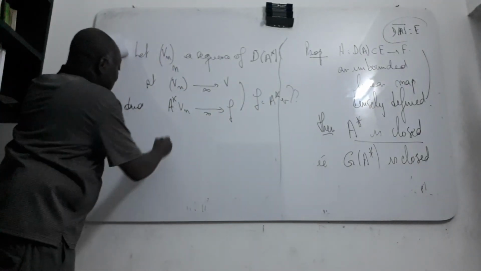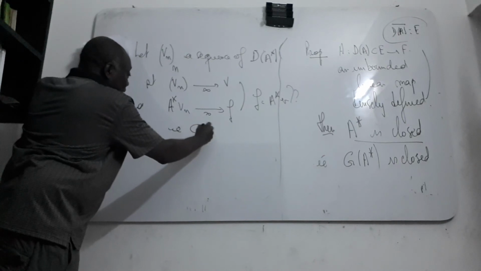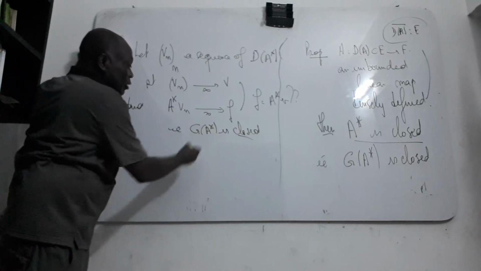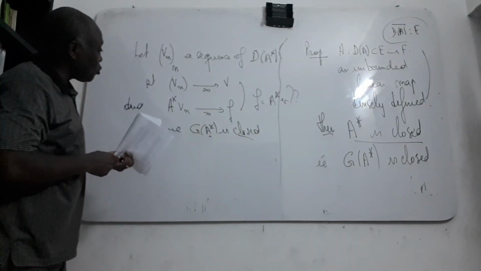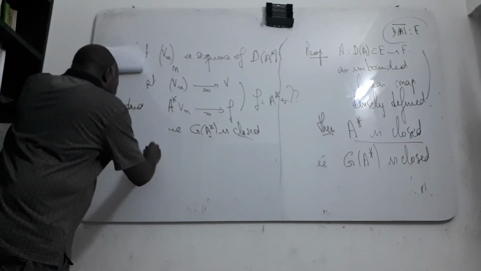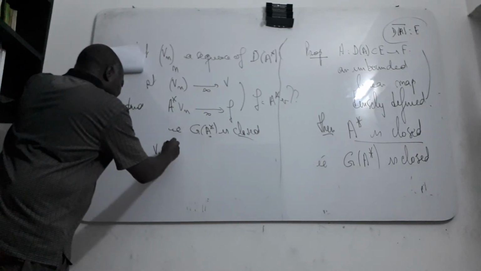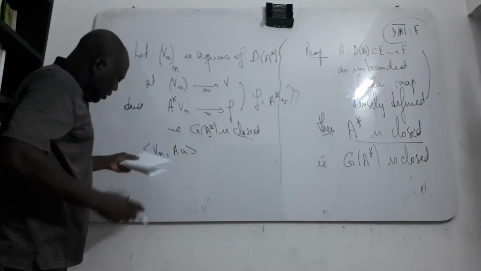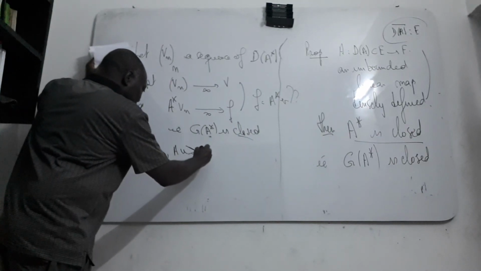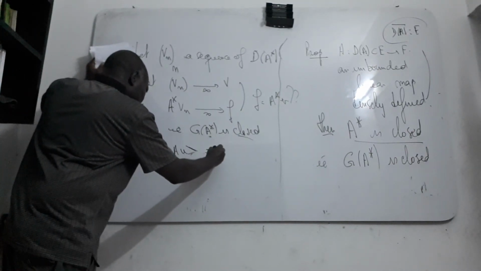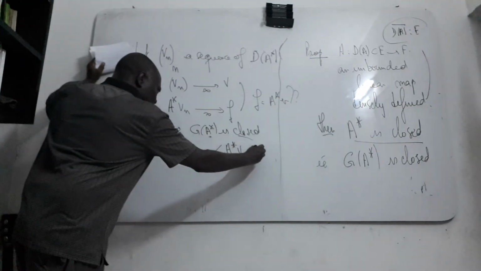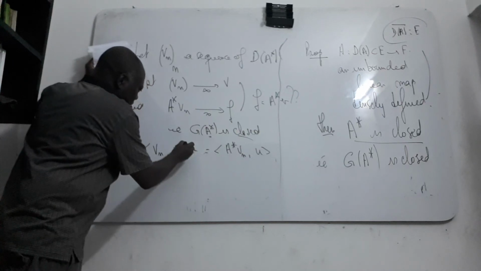So that means that the graph of this one is closed. If the graph is closed, that means that your operator is also closed. Okay, let us compute now Vn of AU, like this. You get something like that. And AU, by definition, this one is equal to A star Vn of U, by definition. You have the definition of this one.